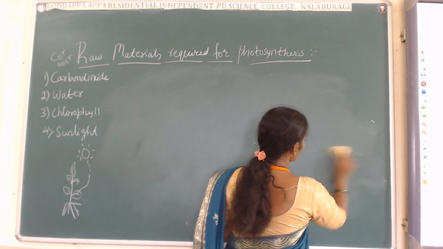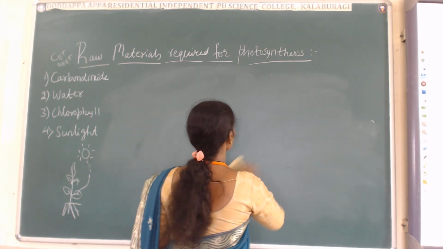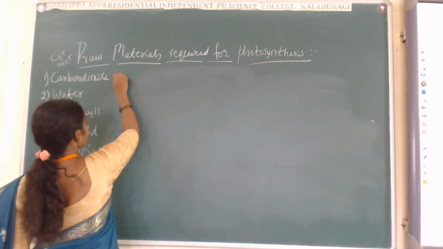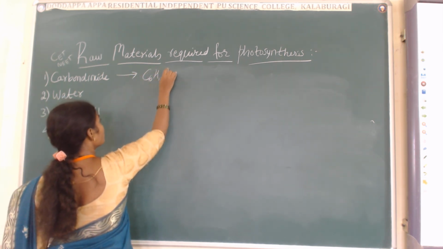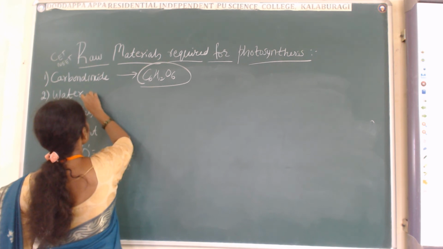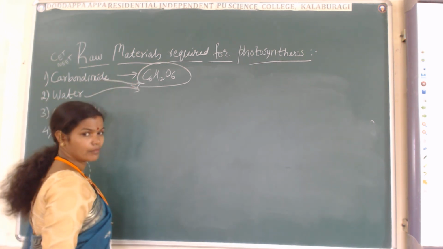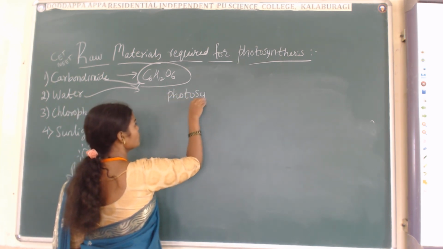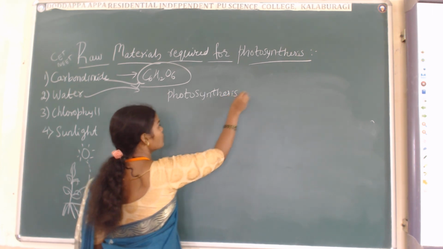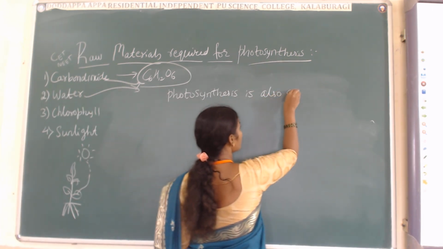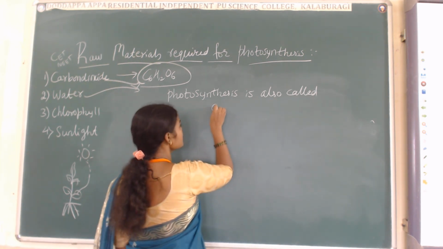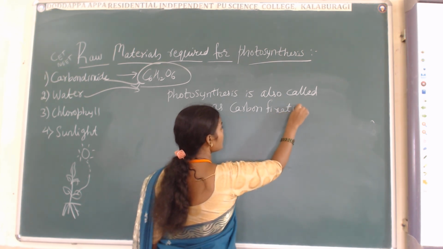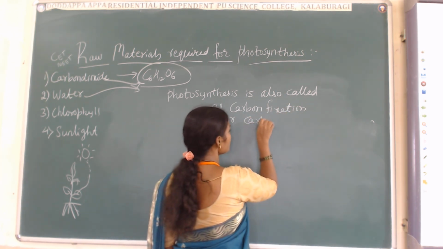Glucose will not form if carbon dioxide is not there. So the CO2 plays a very important role. For C6H12O6 to form, the CO2 and water play a very important role here. So what do we call photosynthesis? What is the other name of photosynthesis? Photosynthesis is also called carbon fixation, or it is also called carbon assimilation.